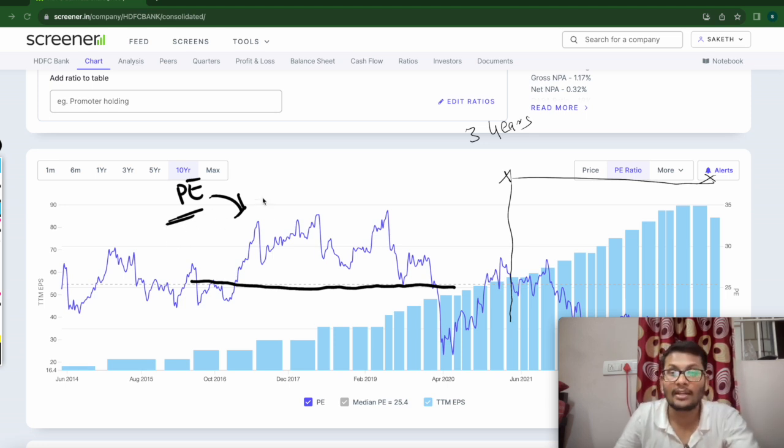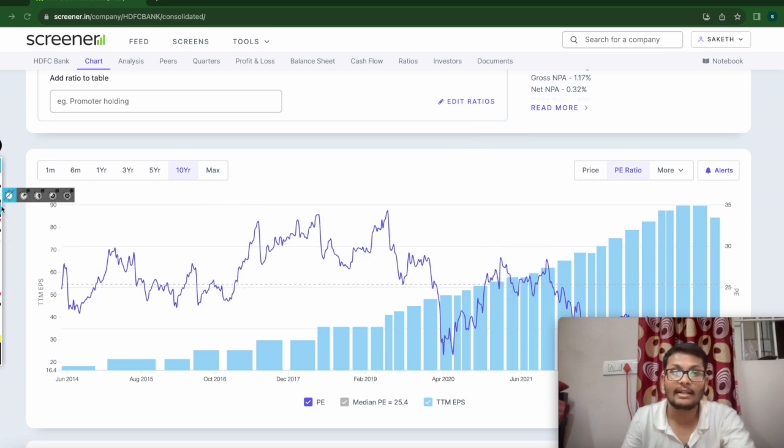Here you can see the market corrected in 2020, and then here it is overvalued. If there is a high PE, more than the median PE, people will say it has been overvalued.